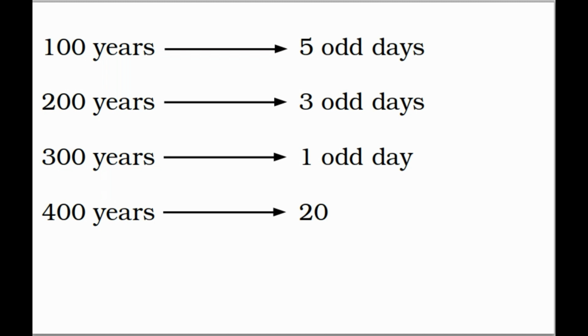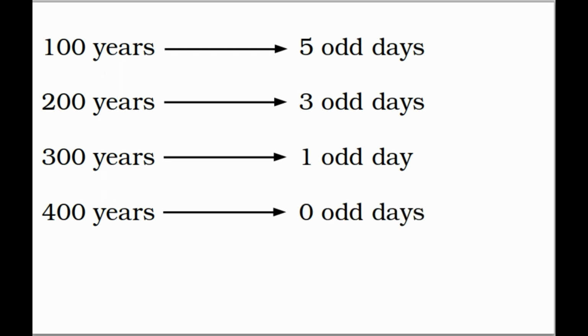The 300th year is a century year and it's not a leap year. But this time 400 is a century year and it's a leap year. So along with the 20 odd days, you will observe one more odd day. So 21 odd days among 400 years. So 21 by 7, your remainder will be 0.